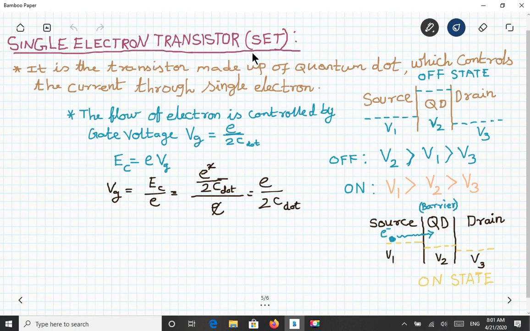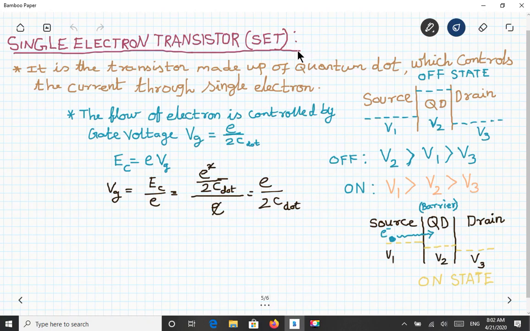So how does an electron tunnel? When the dimension of the material is very low, in the order of nanometers, that is less than 100 or less than 10 nanometers, this quantum tunneling will happen automatically. And we also saw how we can control this quantum tunneling to switch the single electron transistor to the off state. So we are going to discuss it in very detail.